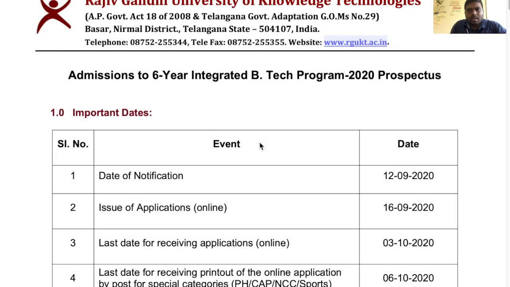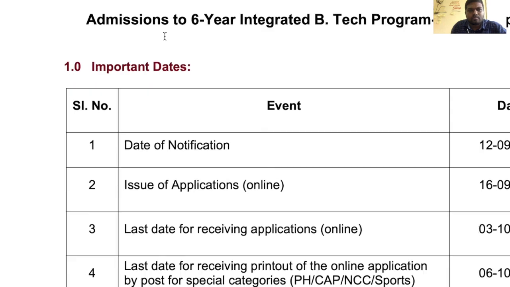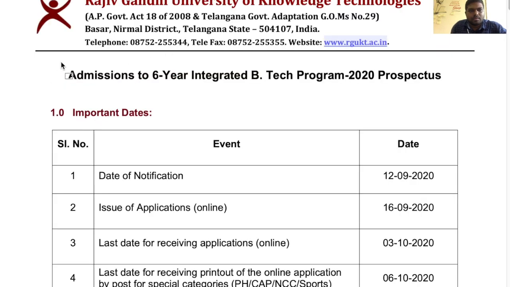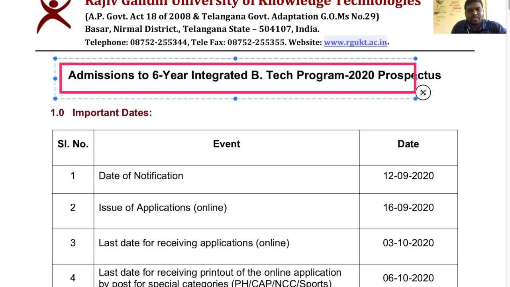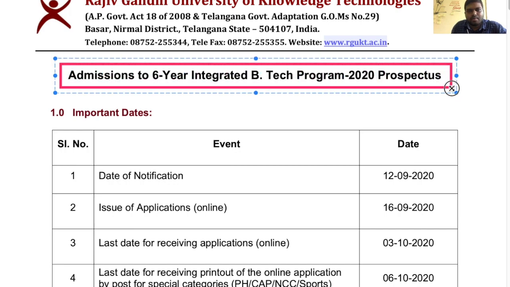So today I will explain about the RGUKT admission notification 2020. Recently the notification was released. This is the prospectus for admissions to the 6 years integrated BTech program 2020, from Rajiv Gandhi University of Knowledge Technologies. And these are the important dates.